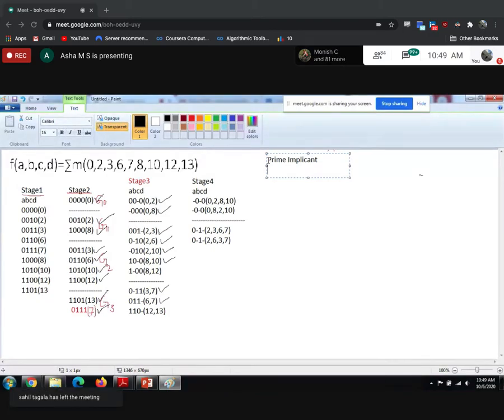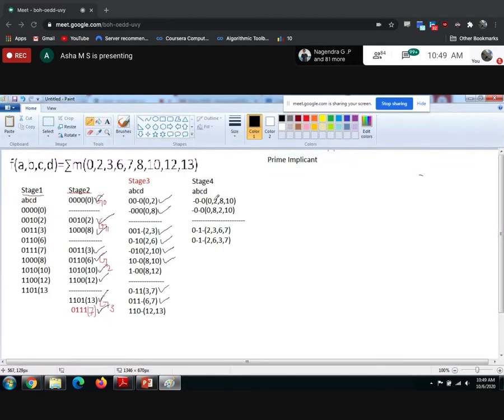How to identify the prime implicants? Listen here. The elements from each stage which are not used for combinations will become your prime implicants. Hope everyone is clear. So the things which are not marked with a tick mark are all prime implicants. Can you mention how many are prime implicants?